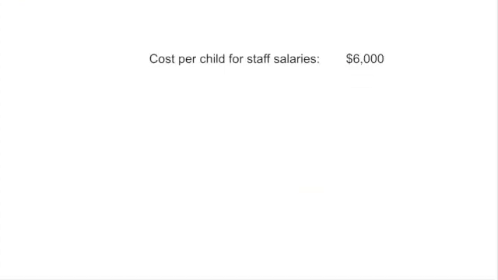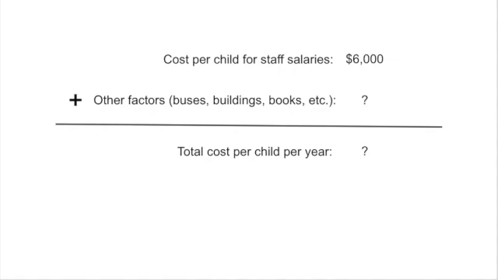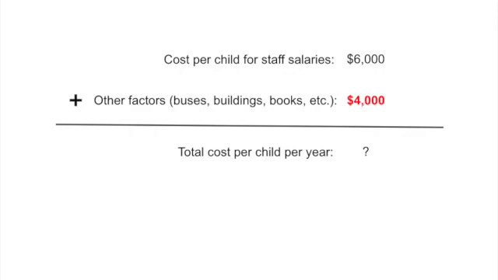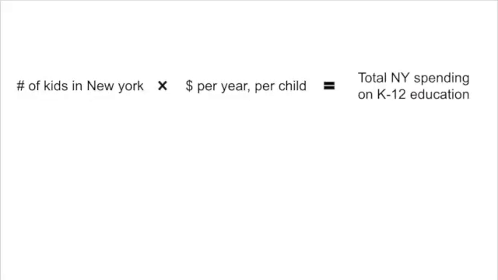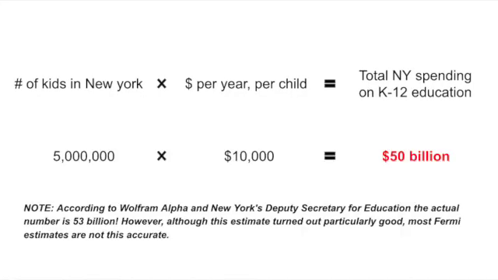However, I also note that there are a bunch of other factors that go into running an education system. Buses, buildings, books. Fermi estimates are all about speed and generalization. So instead of trying to individually calculate all these costs, I'm going to guess that it all comes out to about a few $1,000s per student. Adding this up, it gives me a total of about $10,000 per child every year. Using this estimate, we can conclude that New York spends about $50 billion per year on K-12 education.